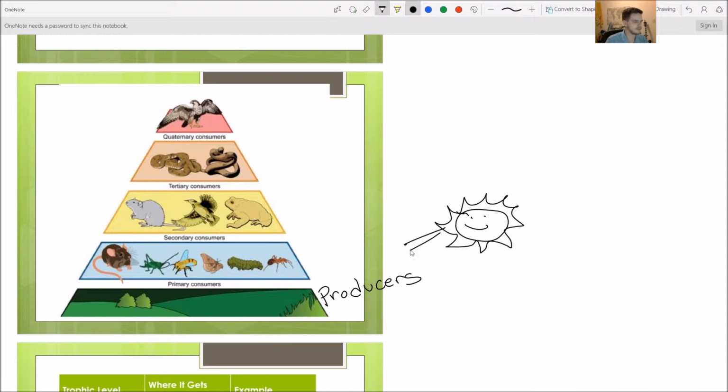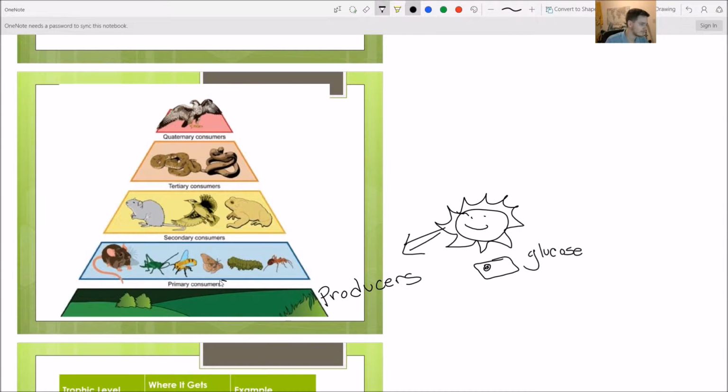So the sunlight shines on producers, and it goes into those little tiny plant cells that look something like this, and those little plant cells have chloroplast. And the chloroplast in here does photosynthesis. So they take in that sunlight, and they actually make sugar. It's called glucose. You don't really need to know that, but in case you're interested, they make glucose. So this sunlight comes in, and it makes all this nice tasty sugar.